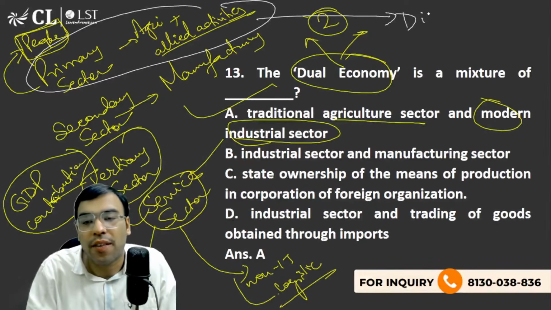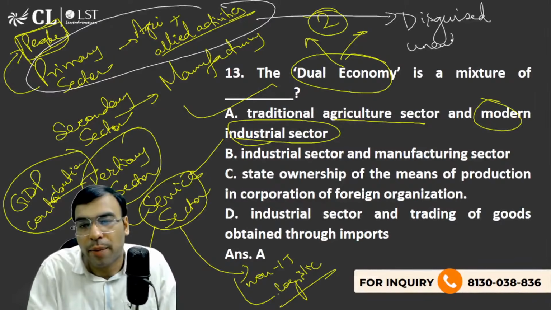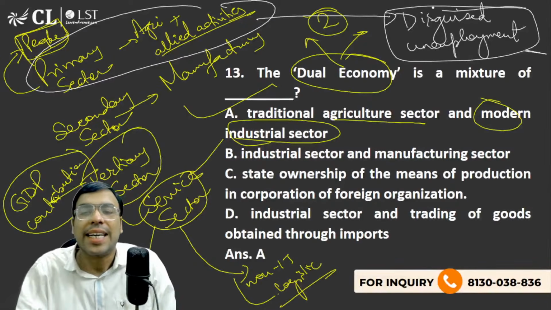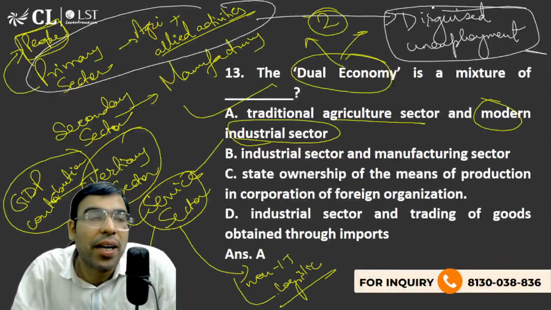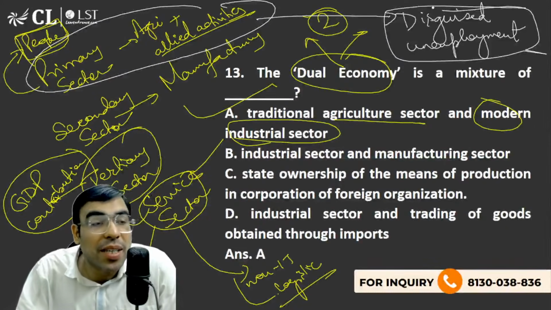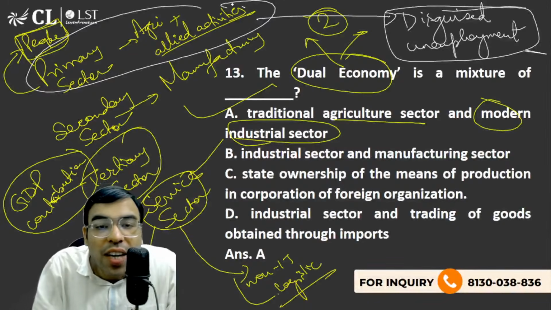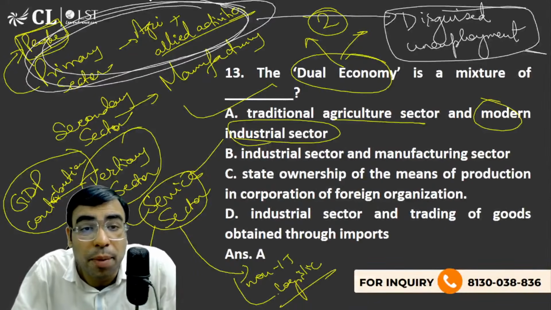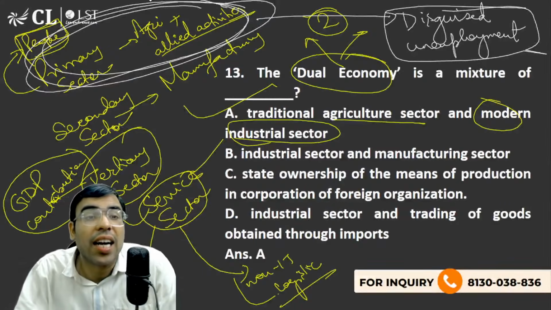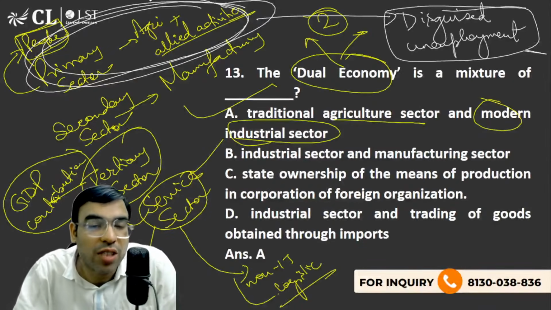So what it tells us is what we call in economics a very famous concept. Disguised unemployment. Have you heard this? I'm sure if you have read the economics NCERT book in crystal clear format, you must have heard this. Disguised means the person is not appearing to be unemployed. Like it is not very clear, but the person is actually unemployed. And we are seeing this in the agriculture sector, because I think still about 45-50% of people are in agriculture, but they are hardly contributing around even 20% to the GDP.